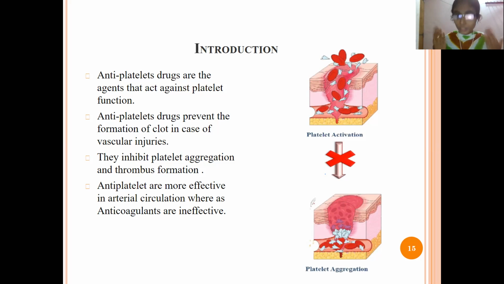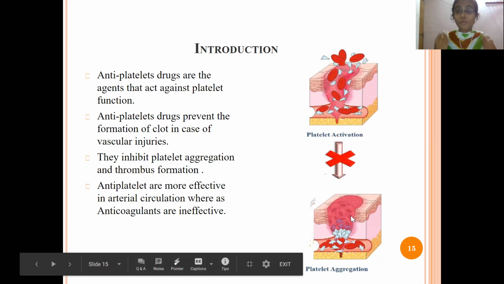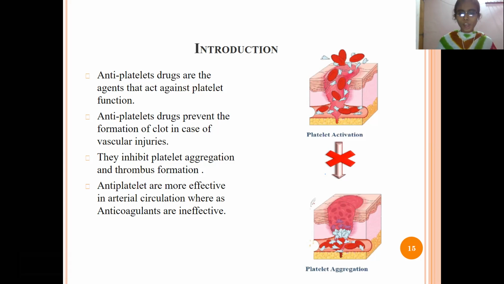So in order to clear the clot in the heart, we use antiplatelet drugs. See here, if you see the normal functioning, the platelet is trying to stop the blood clot. Yes, so in order to avoid the blood clot in the body, we have to use this antiplatelet.